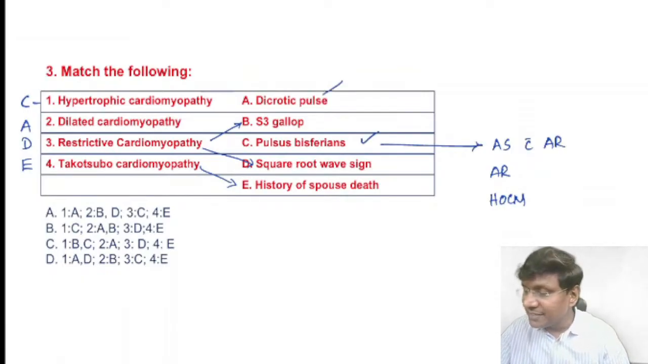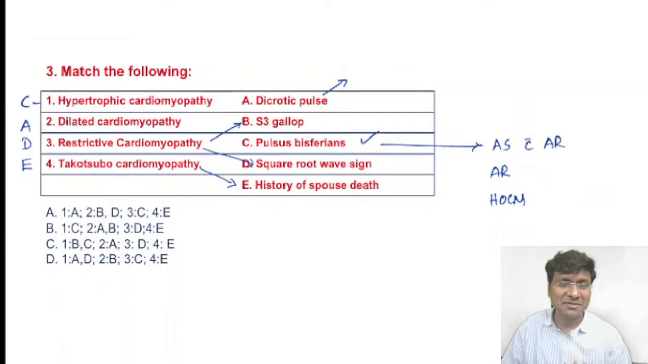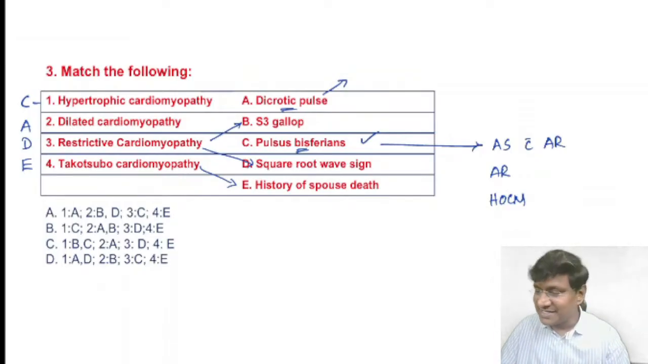Whereas you take dicrotic pulse. What is the meaning of the dicrotic pulse? It means that there is one peak in systole and another peak in diastole. That means you have two peaks. That is what is called the dicrotic pulse. Then what is pulsus bisferiens? Pulsus bisferiens is characterized by the presence of two peaks in systole. That is what is called pulsus bisferiens.